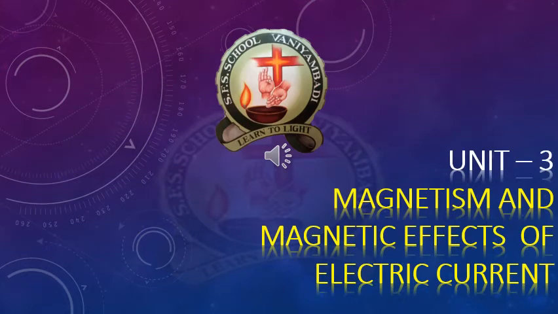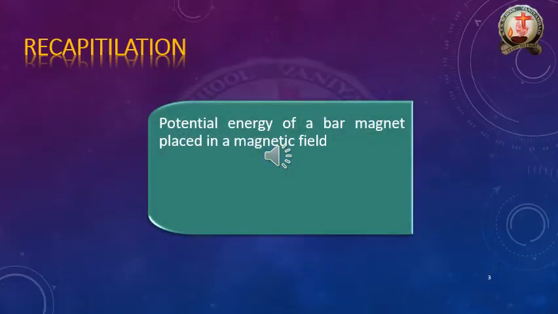Already we know last week I started our third unit, magnetism and magnetic effects of electric current. In this lesson today we should learn a few topics. Now next one is recapitulation.